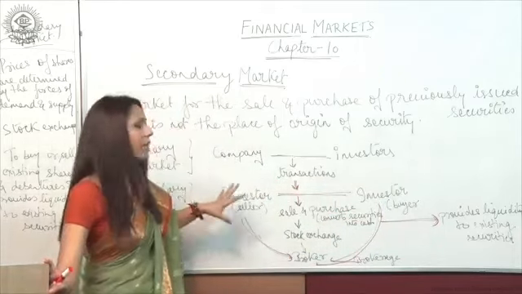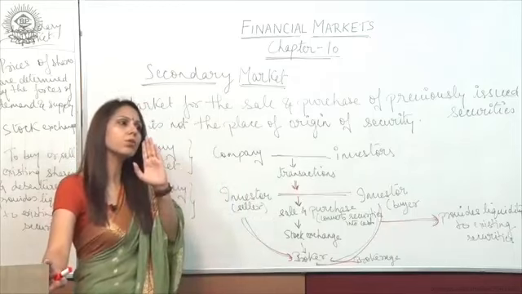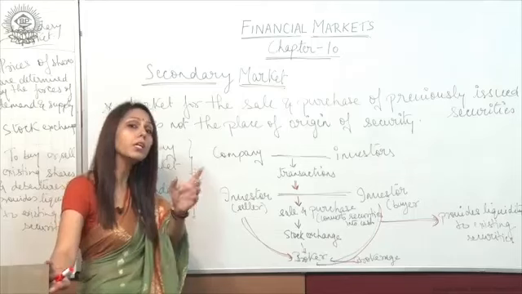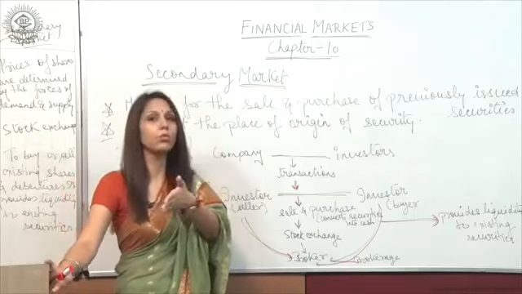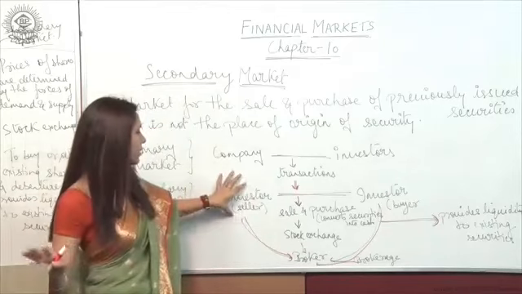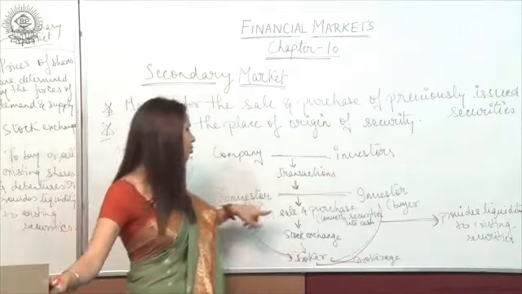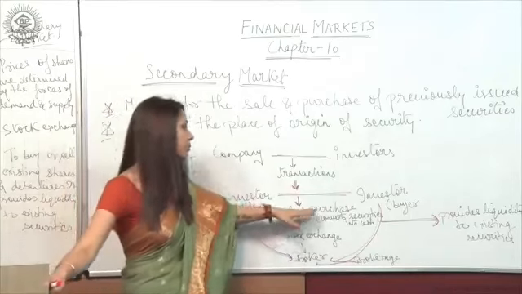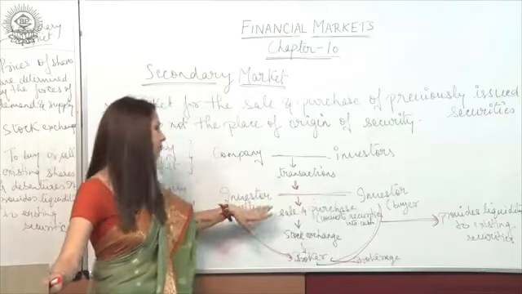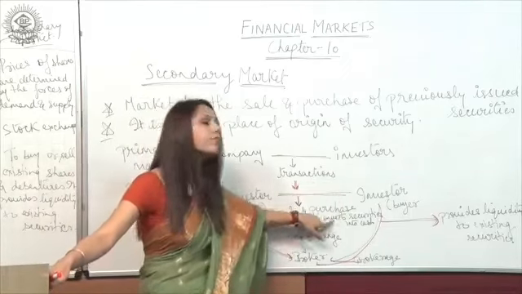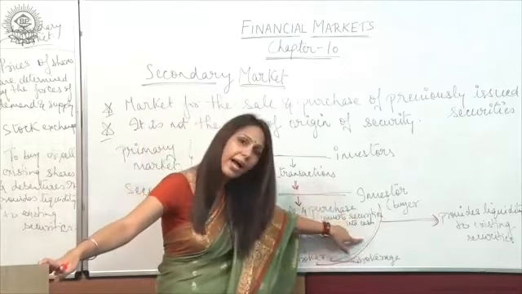So there is no direct link between the company and the investors, whereas the link is between the investors who are willing to buy and sell their securities. By doing such activity, they convert securities into cash.